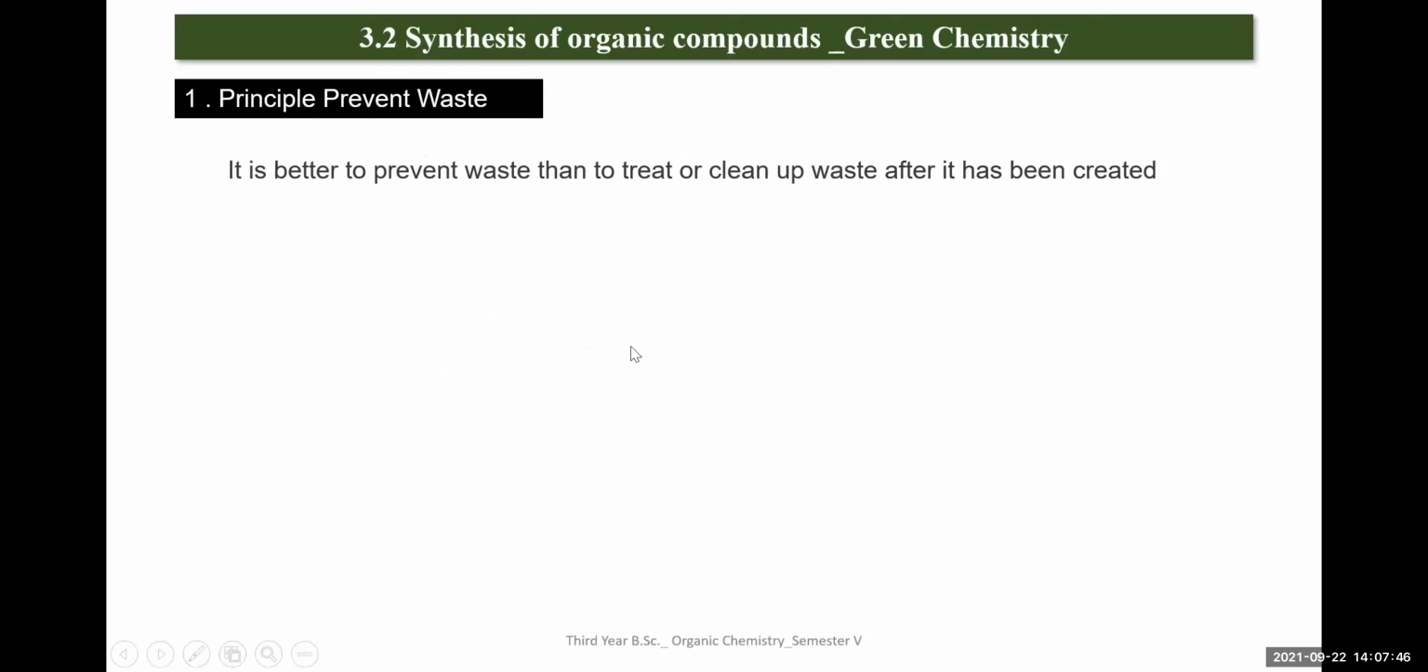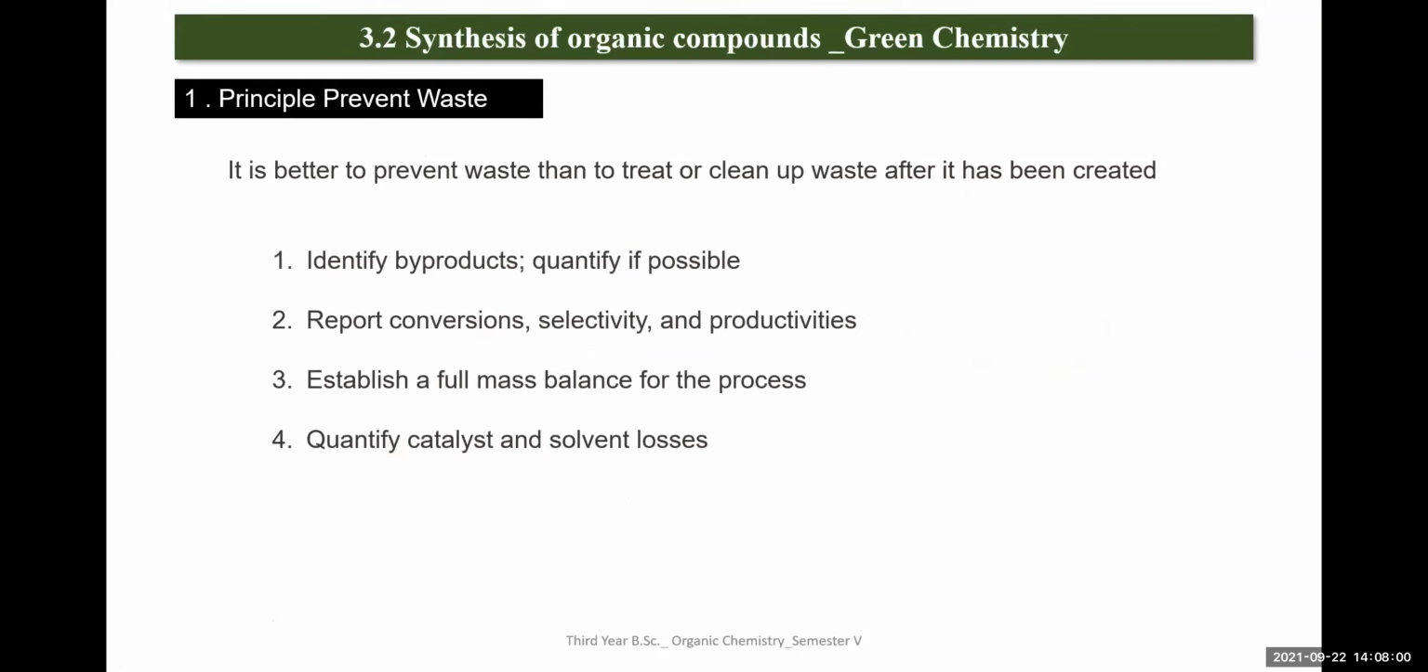According to the green chemistry principles, this principle states that it is better to prevent waste than to treat or clean up waste after it has been created. So this simply states that chemical processes should be optimized to produce the minimum amount of waste possible.